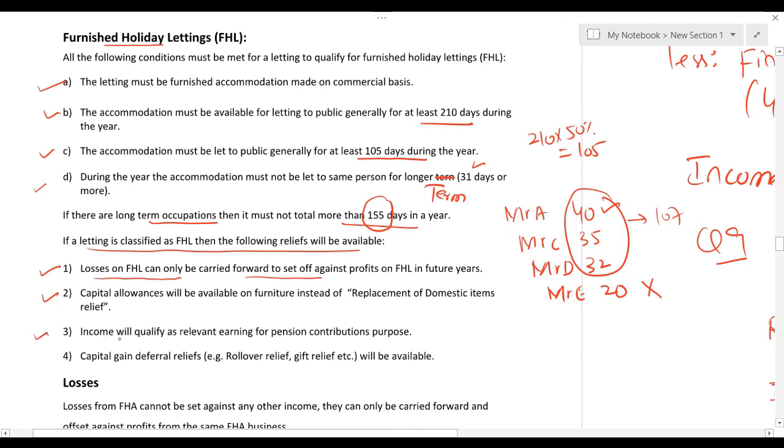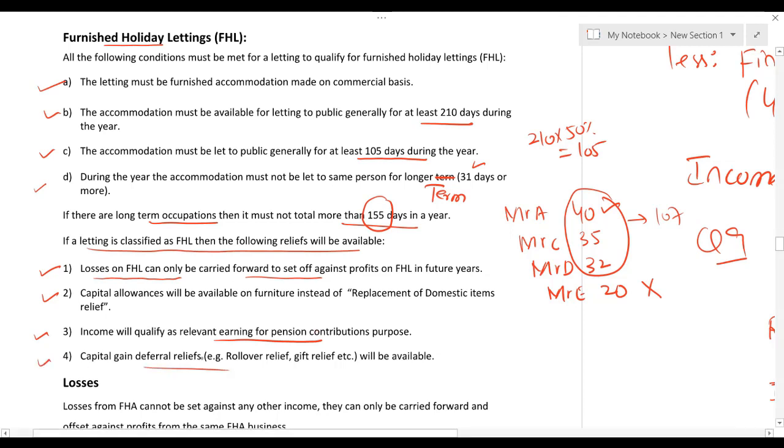Third, income will qualify as relevant earnings for pension contribution. The question is, what do you mean by this? Point number 3 you will only understand once you have studied the topic of pension, which comes after property income. Last, capital gain deferral relief.